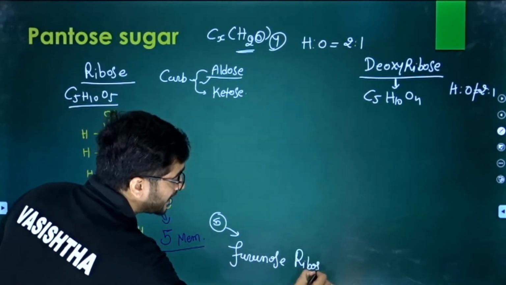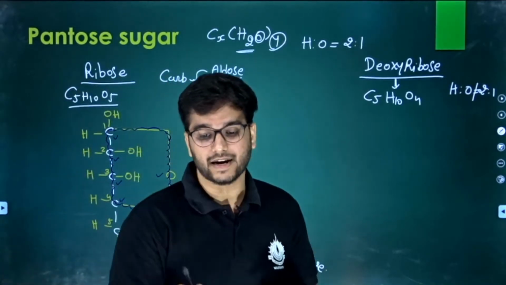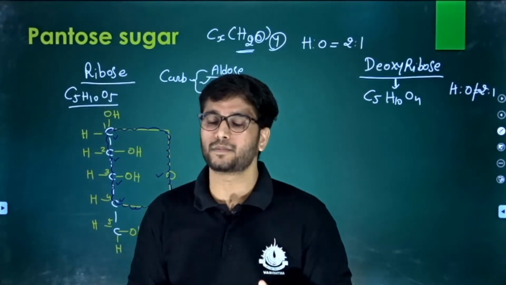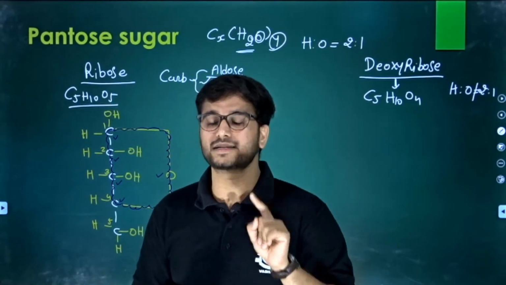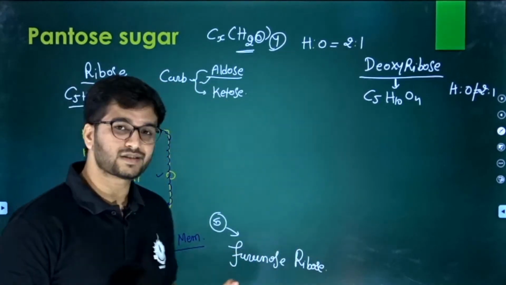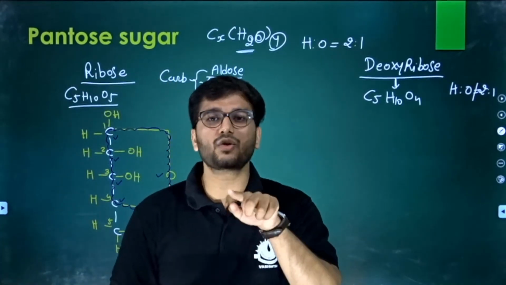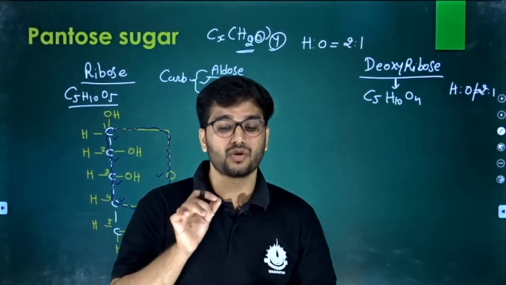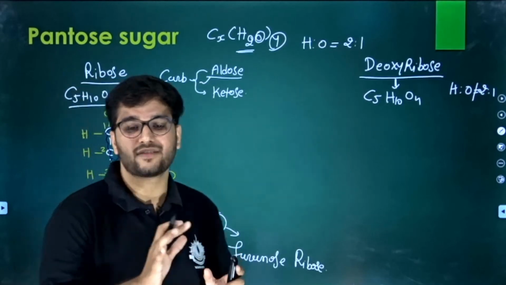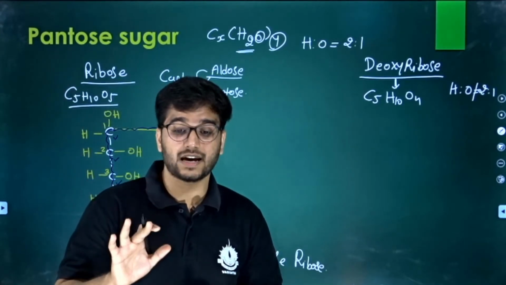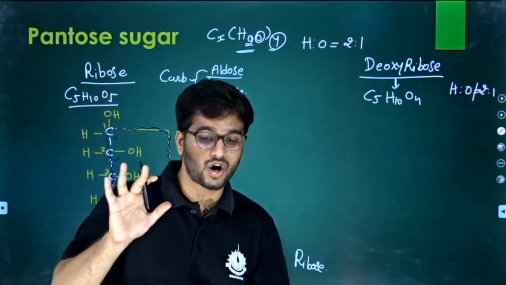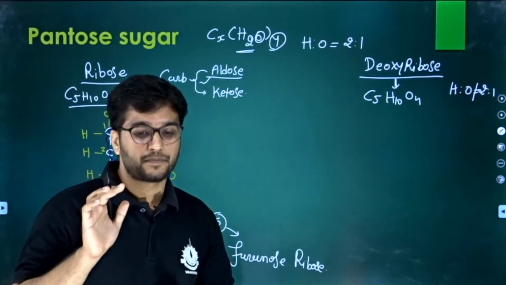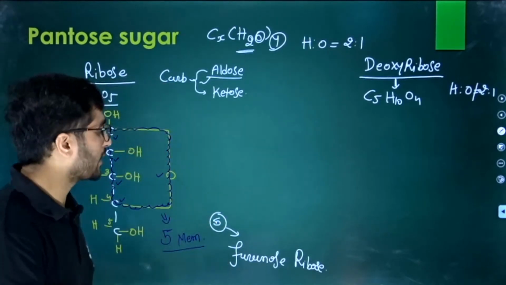Please write a comment in the comment box: what do you mean by a 6-member ring? If we have a 5-member ring, then it is a furanose ring. If we have a 6-member ring, that is known as the pyranose ring. Are you getting me? So pyranose and furanose, we have 2 types of ring. If you get all the facts, then please raise your hand. Yes. Okay.